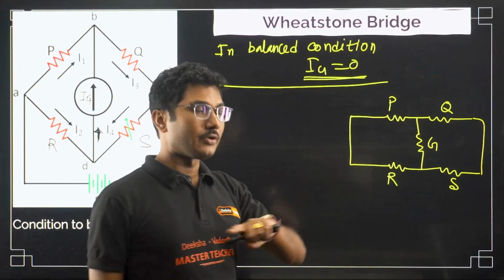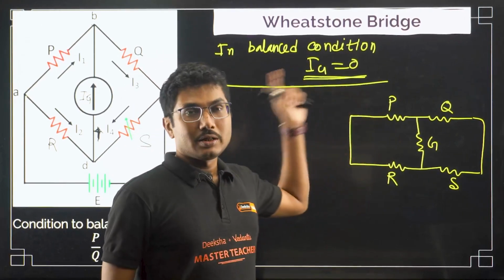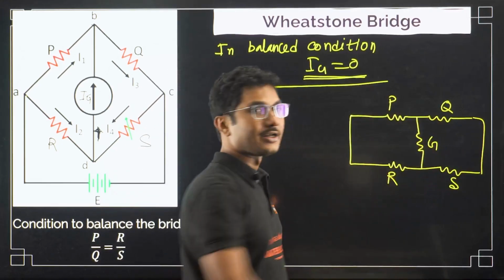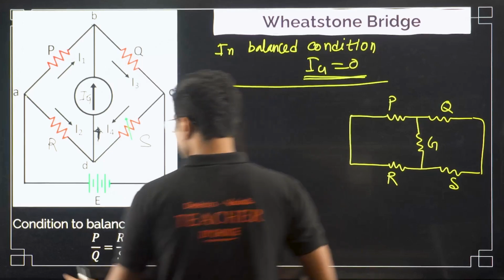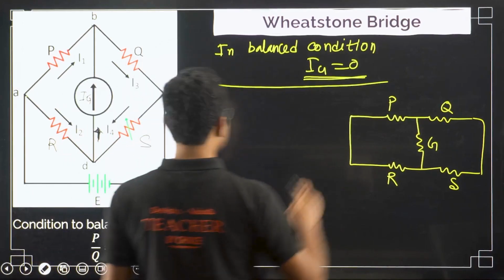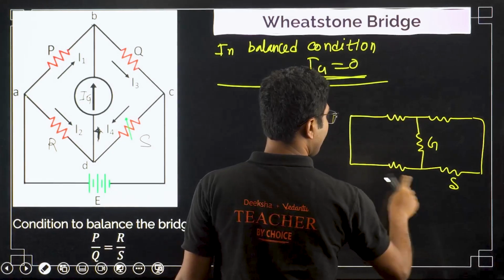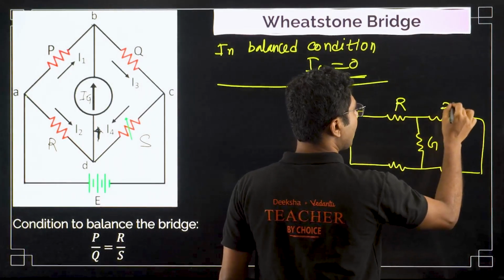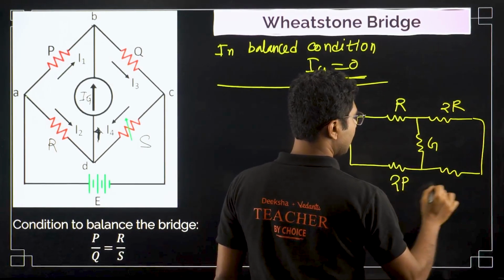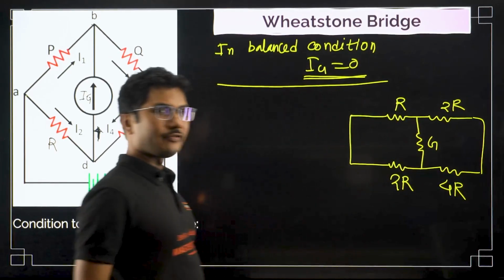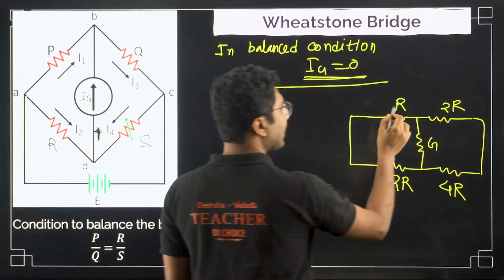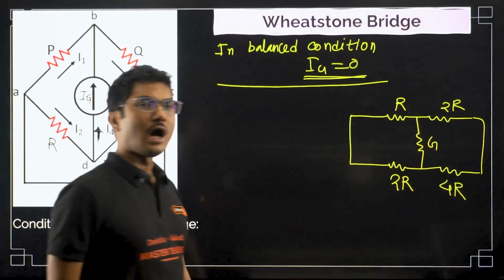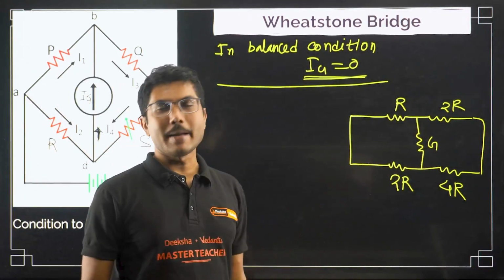When you are solving a Wheatstone bridge, how will you know if it is in a balanced condition? Suppose the values are given like this: this is R, this is 2R, this is 2R, this is 4R. You will see that the ratio of these two resistances is half, and the ratio of these two resistances is also half. So we will say that the bridge is in the balanced condition.